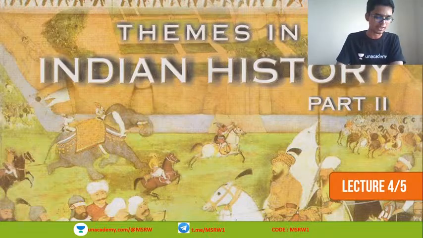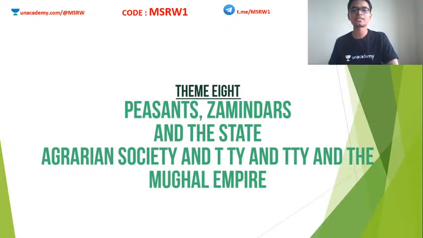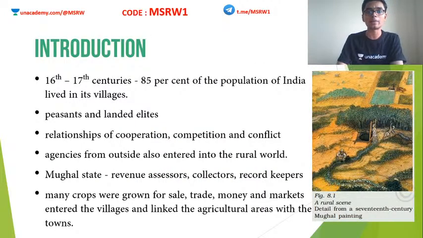Okay, so let's begin. Theme 8, peasants, zamindars and the state. Agrarian Society and the Mughal Empire. So that is the topic for us for today. Yesterday we saw about the Vijayanagara Empire, and today we are looking at the fourth portion of this textbook, that is Agrarian Society and the Mughal Empire.